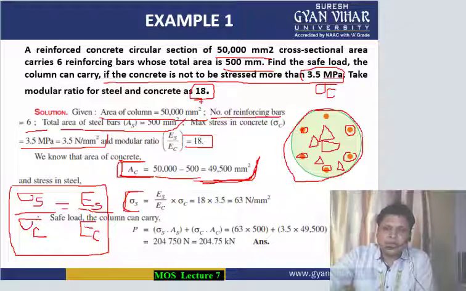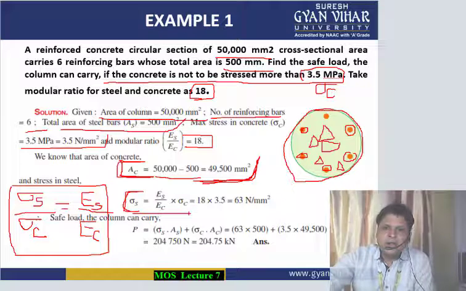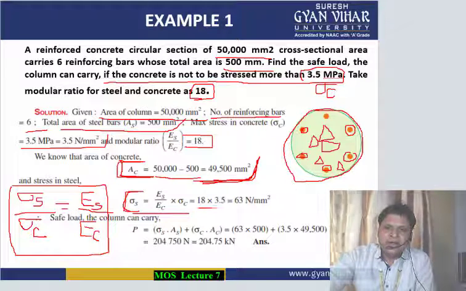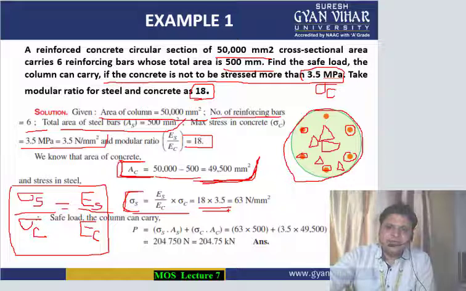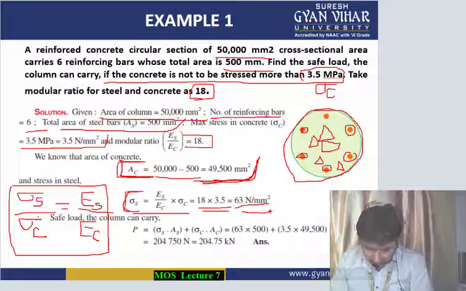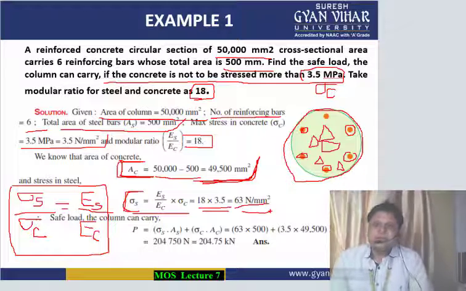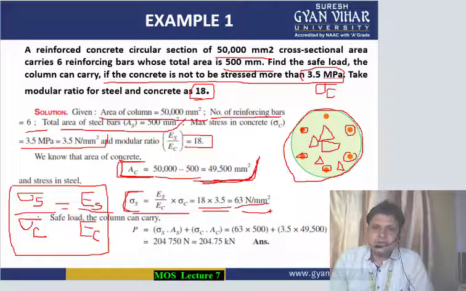So sigma s by sigma c is equal to 18. This means that sigma s is equal to 18 into 3.5, so you will get 63 Newton per mm square as the stress on the steel.